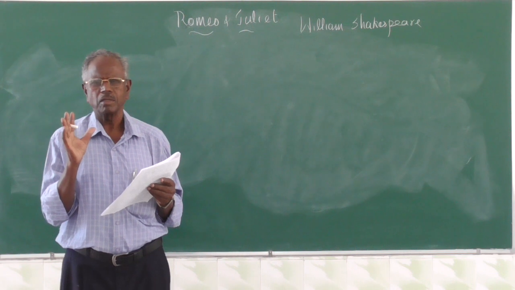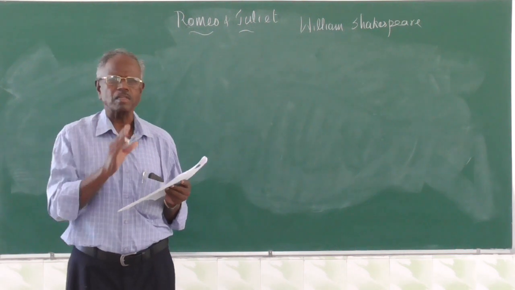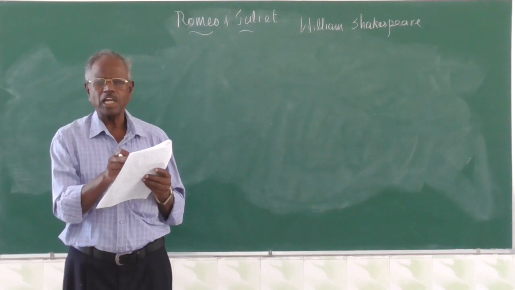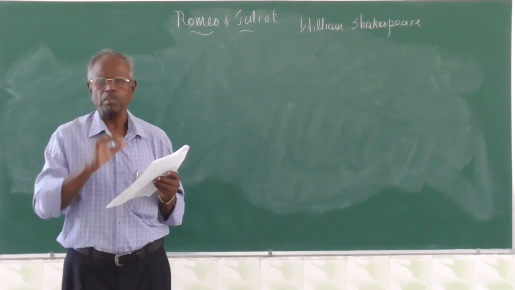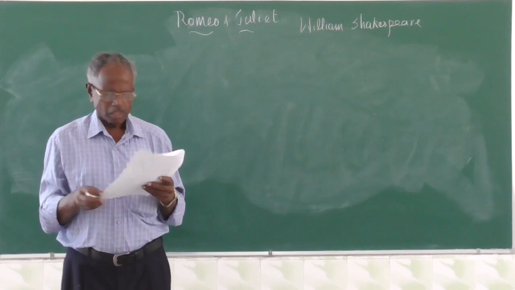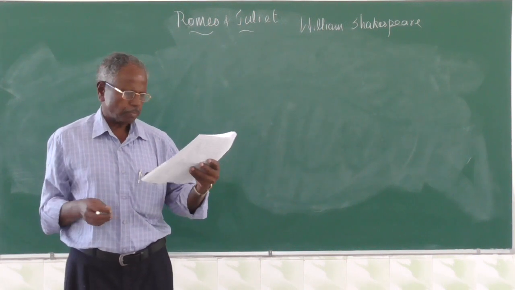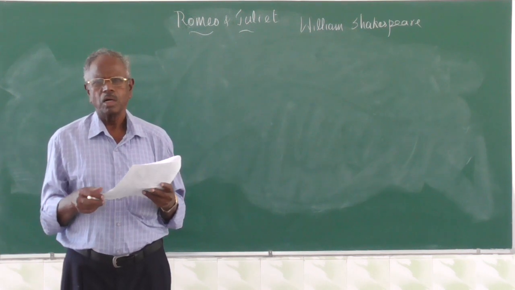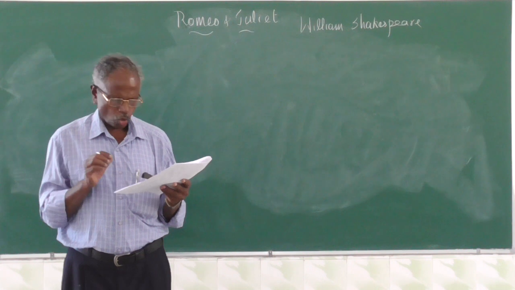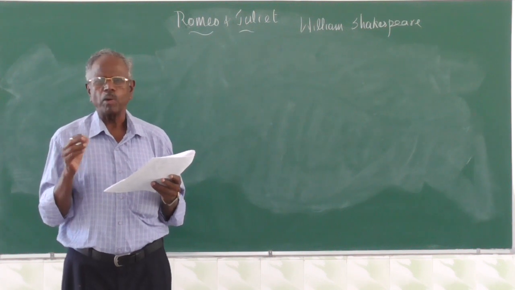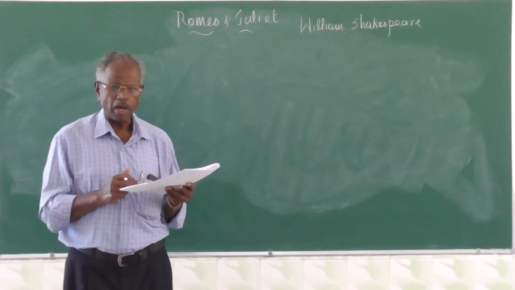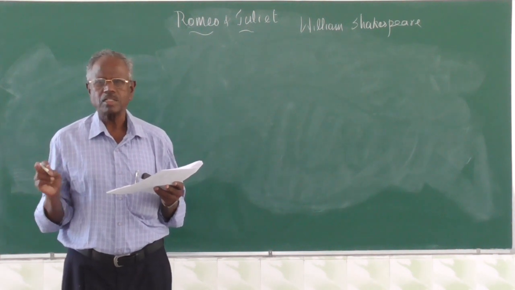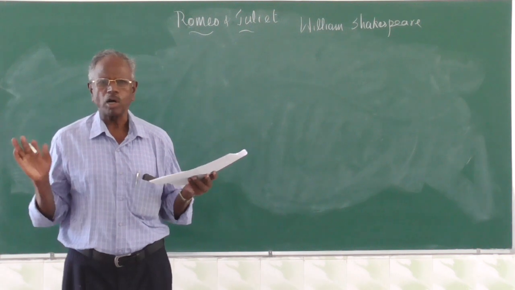If you write this much, you get beautiful marks. They give full marks. What happens now? People just write the answer. You must give all these things. The Act 1, Scene 5 is given at the end of the poem. So this you must mention. Suppose their question is, let us see the second question. How does Juliet immortalize Romeo? How we must start the answer is, Romeo and Juliet is a romantic tragedy written by William Shakespeare, one of the greatest English writers and the greatest dramatist of all time.